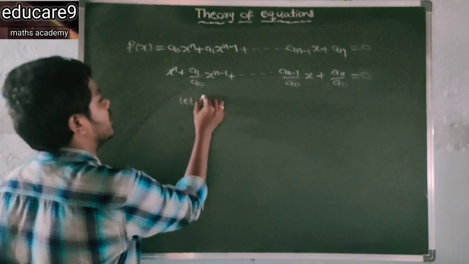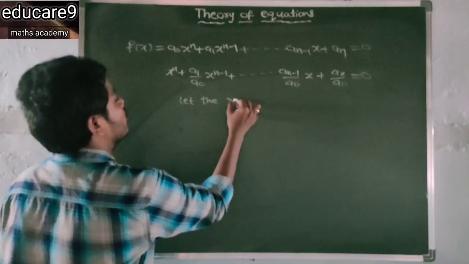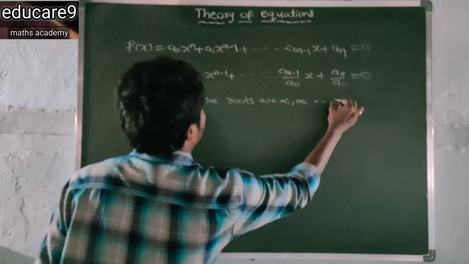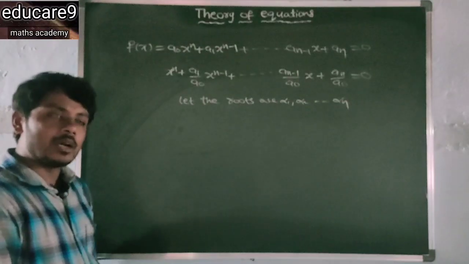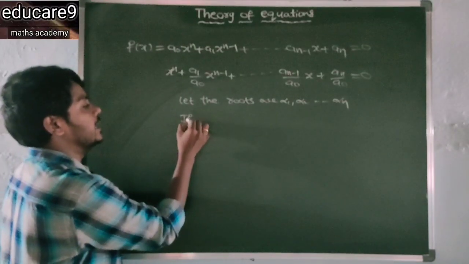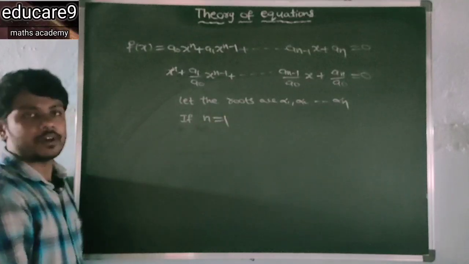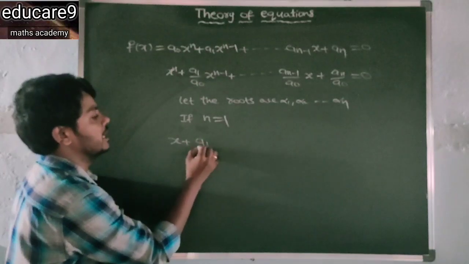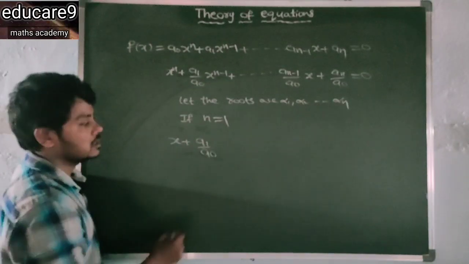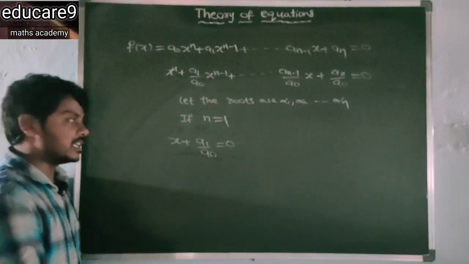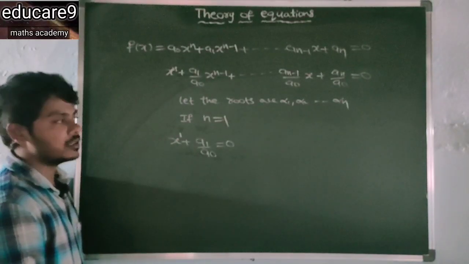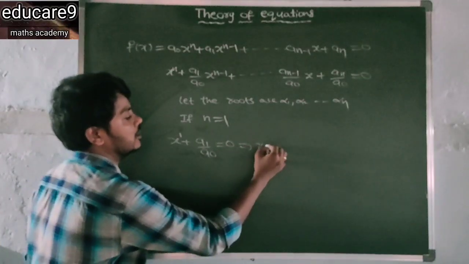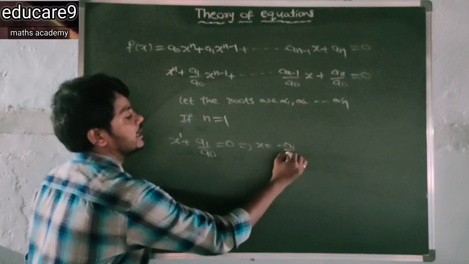So let the roots be alpha 1, alpha 2, up to alpha n. So for example, if n is equal to 1, what you get here? x plus a1 by a naught is equal to 0. So clearly this is the linear polynomial equation. So in this case you will get one root, that is x is equal to minus a1 by a naught.